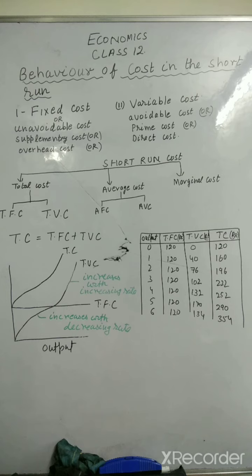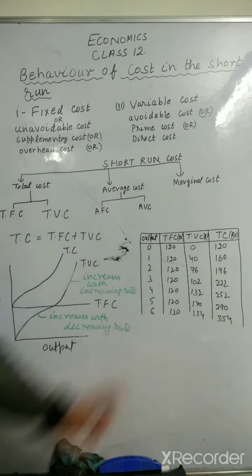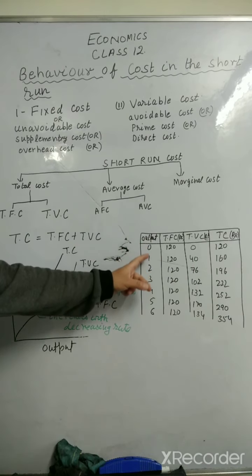Whatever expenditure you have done on those variable factors is called total variable cost, and the sum of these two is called the total cost. Now see, the same is explained here. If you see this table, these are the levels of output.